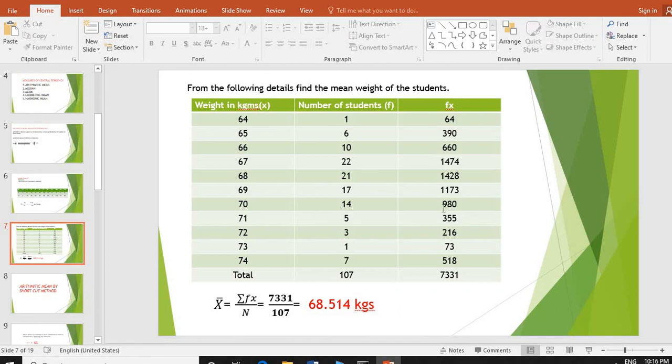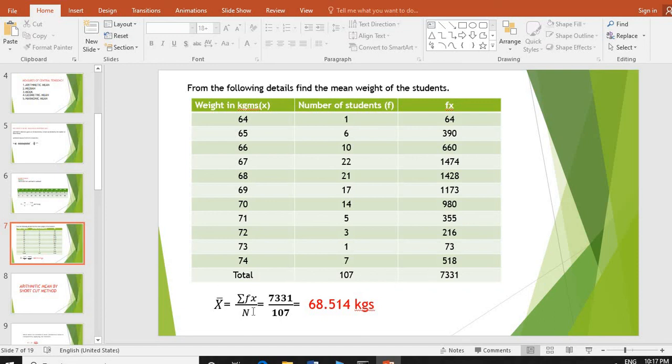If we sum up all frequency values, we get 107. This is n is equal to 107. This is summation fx is equal to 7331.